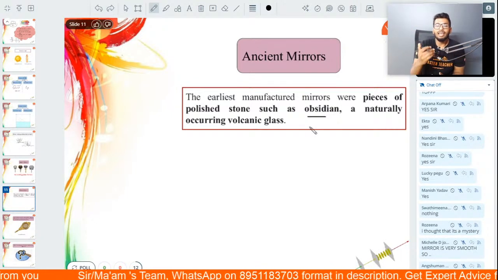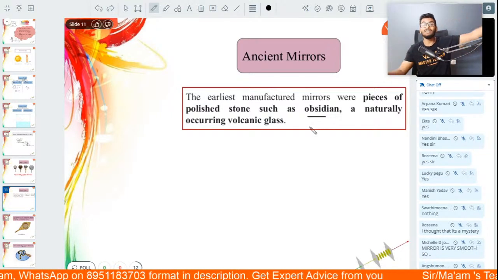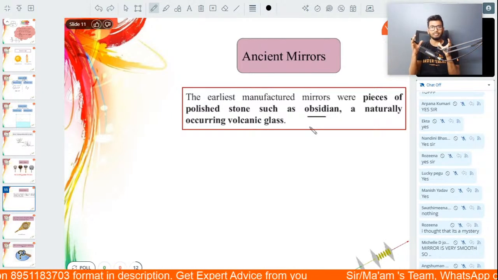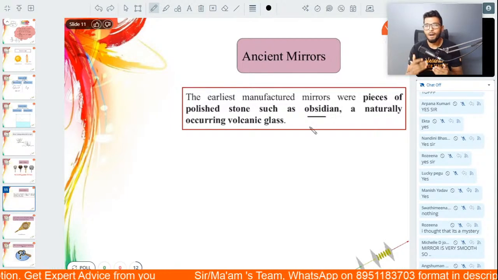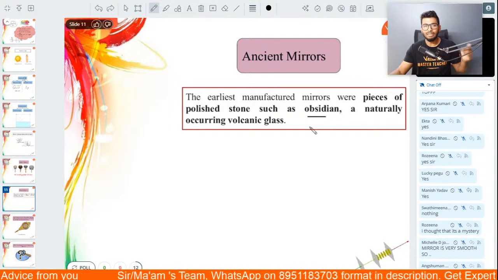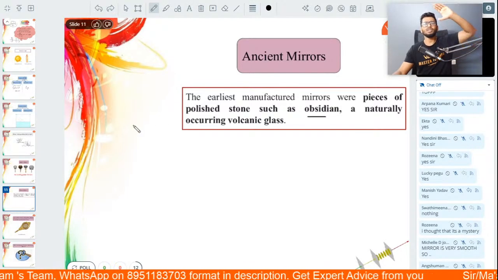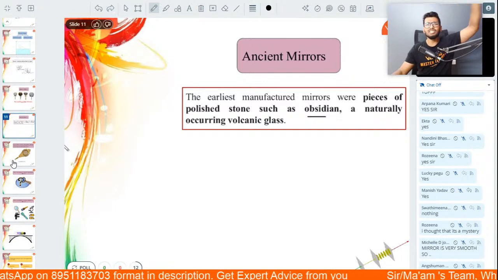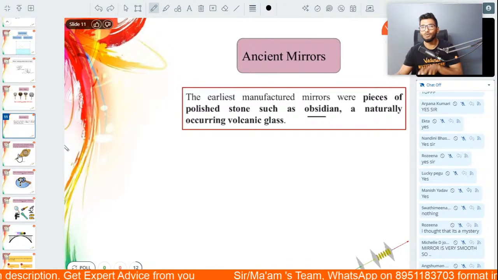You might think that mirrors are something brand new. But the fact is that we've been dealing with mirrors for a very long time. I'm talking about BC, thousands of years ago. People were still using mirrors back then.